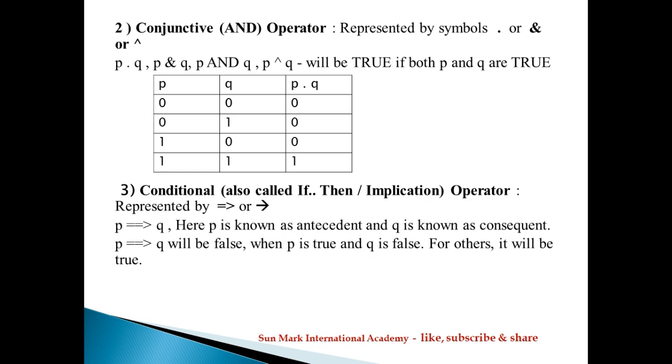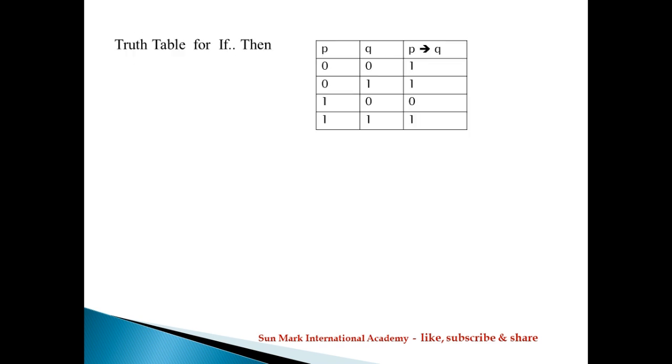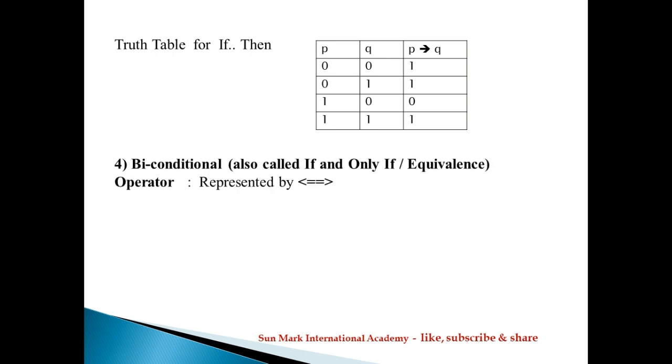P implies Q will be false when P is true and Q is false. For the other pairs, it will be true. For the conditional operator, P implies Q, there is a formula: P implies Q equal to P dash plus Q. Just check the truth table for the if-then or conditional statement.